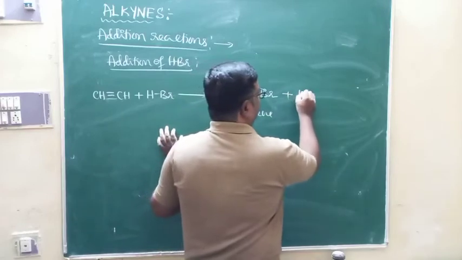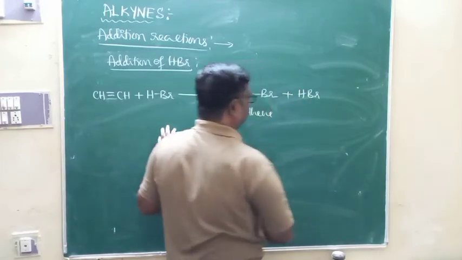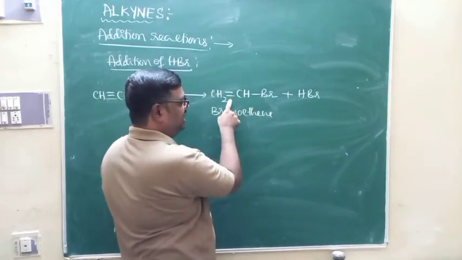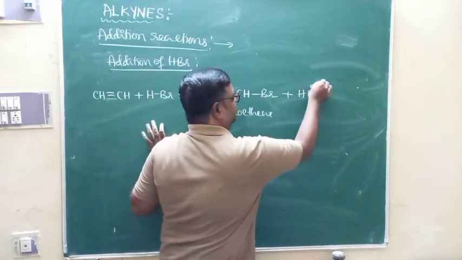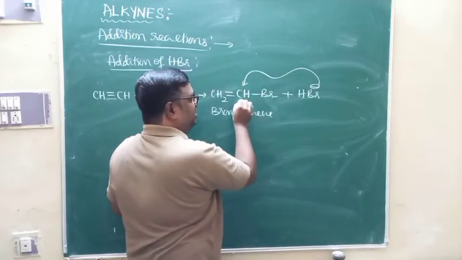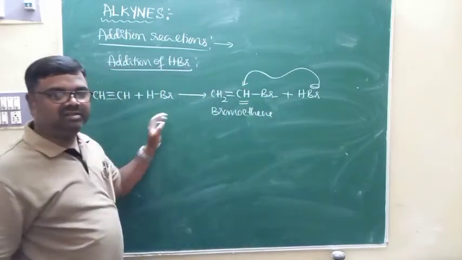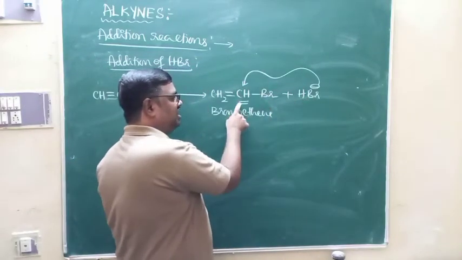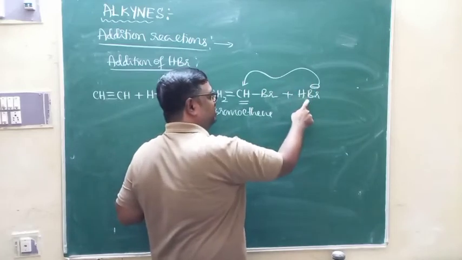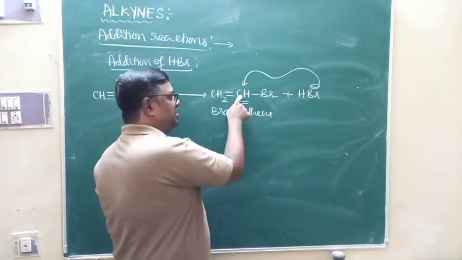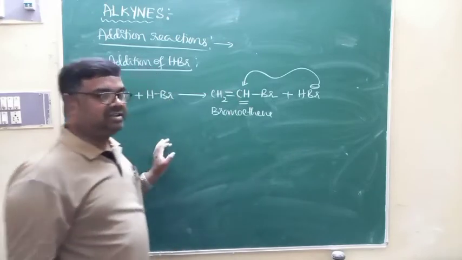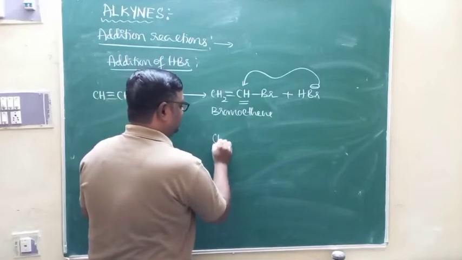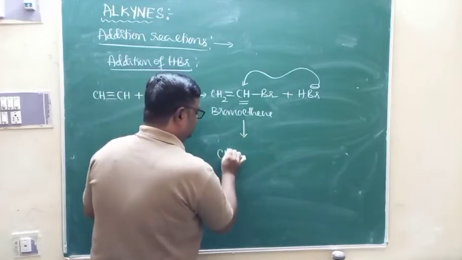Now if I add one more molecule of HBr here, unsymmetrical reagent is adding across the unsymmetrical alkene. Then negative part should be attached to that carbon atom of double bond with least number of hydrogens. According to Markovnikov's rule, during addition of unsymmetrical reagent to the unsymmetrical alkene, negative part of the adding molecule should be attached to that carbon atom of double bond containing least number of hydrogens. Therefore Br minus will be attached to this, hydrogen will be attached to this. This will be converted into CH3.